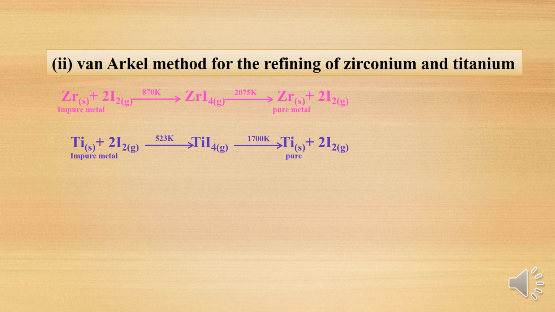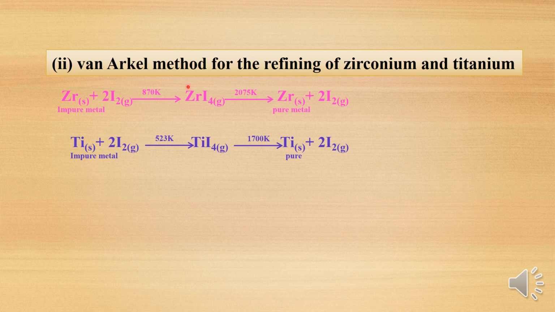So we have one more technique right now. That is called the Van Arkel method for the refining of zirconium and titanium. Van Arkel method is meant for refining zirconium and titanium, whereas Mond's process is meant for refining nickel. During this process, zirconium is treated with iodine to get tetraiodozirconium.